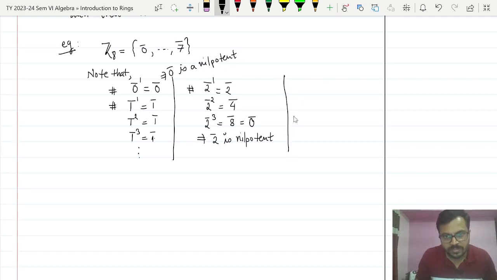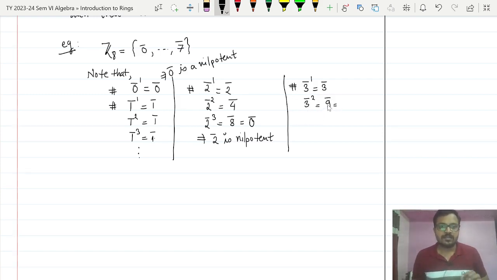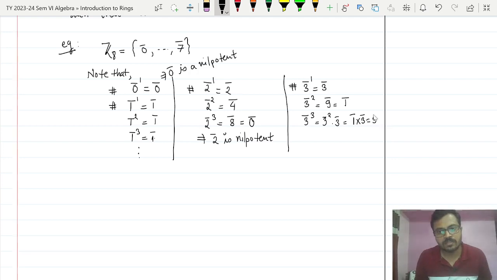Now moving towards the next one, let us talk about 3 bar. So 3 bar raised to 1 is 3 bar. What is 3 bar raised to 2? 9 bar. But we are in Z8. So modulo 8, what will be 9 bar? It will be 1 bar. Now we will move towards 3 bar raised to 3. That is 3 bar raised to 2 multiplied by 3 bar. But 3 bar raised to 2 is 1 bar, in the previous step. So it is 1 bar multiplied by 3 bar, which is again 3 bar. So it is not 0 bar.